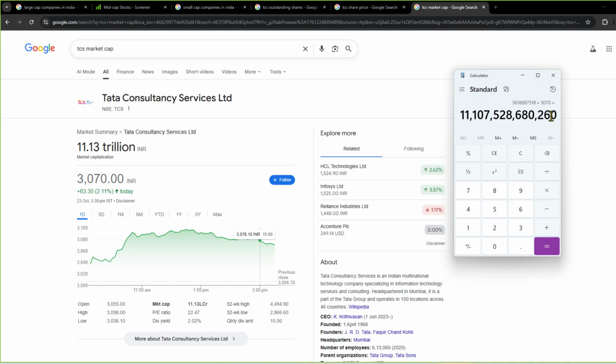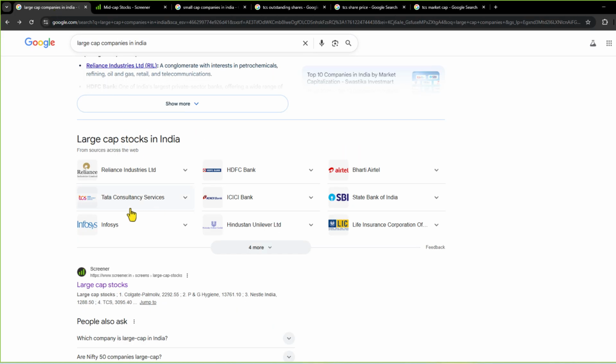Alright. So there is a slight variation here. Do not worry about it because the current market price keeps on changing. But this is the market capitalization of TCS. And this is greater than 20,000 crore rupees, and so TCS is listed under the heading of large cap companies.